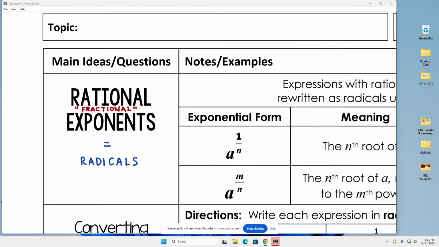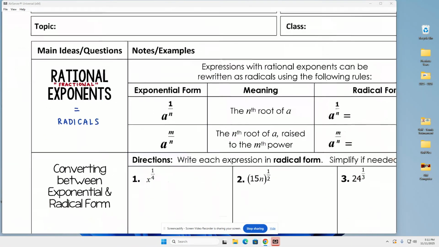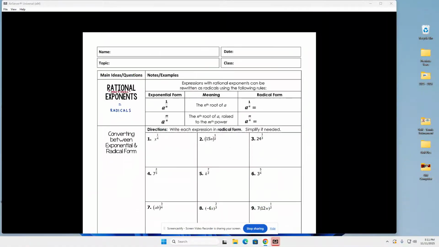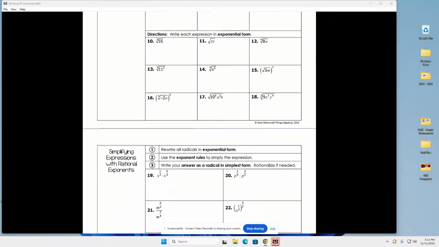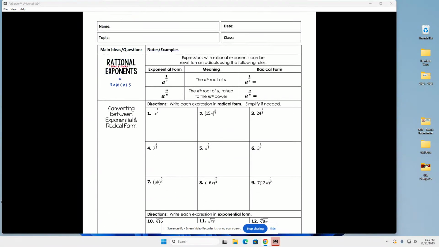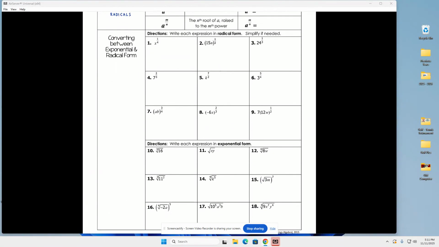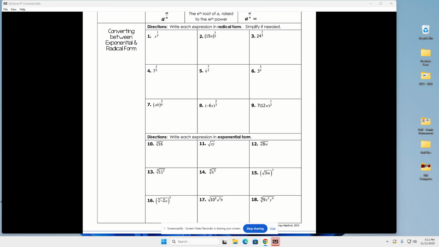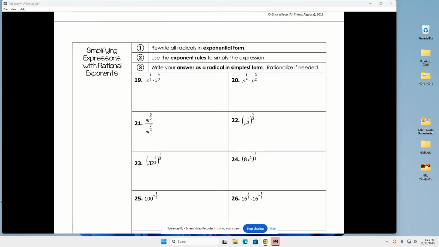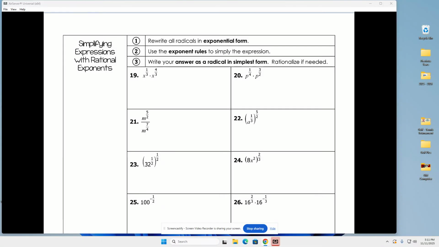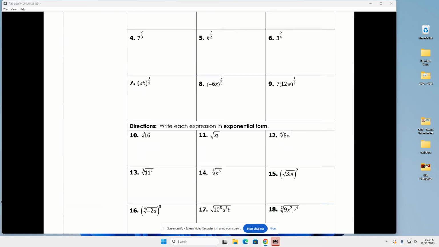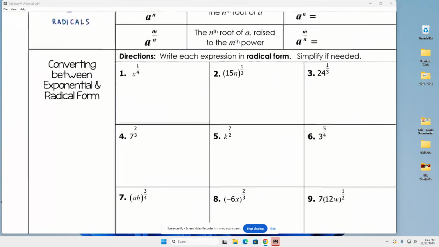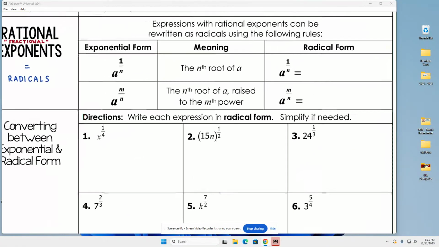So that's the first part. We're going to go from one form to the next, and then we're going to go back. Okay? So that's going to be what we do today. We're going to go from one form to the other, both directions, and then we're going to save this page 2 to tomorrow. Okay? And we'll do that together.